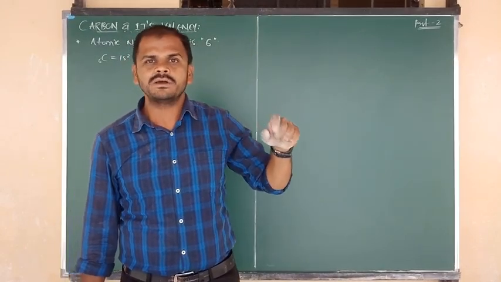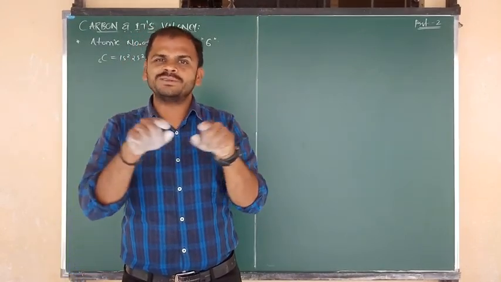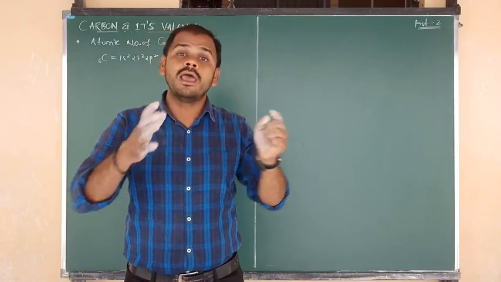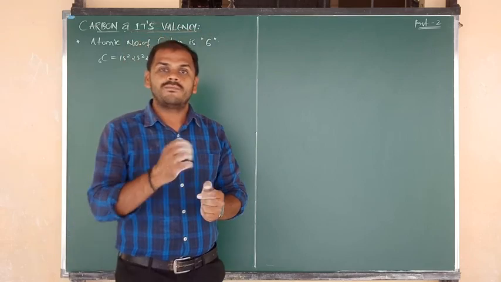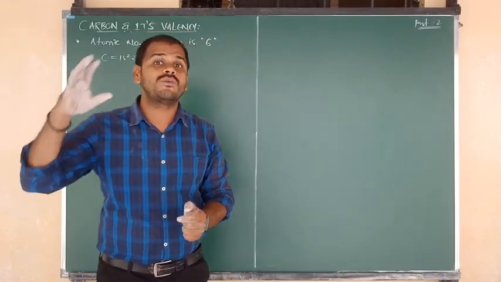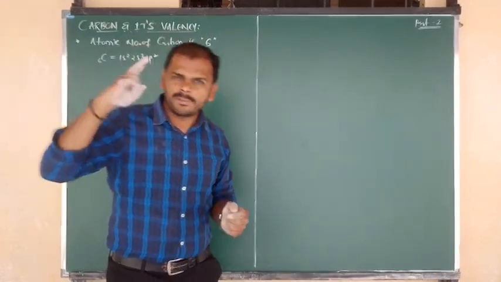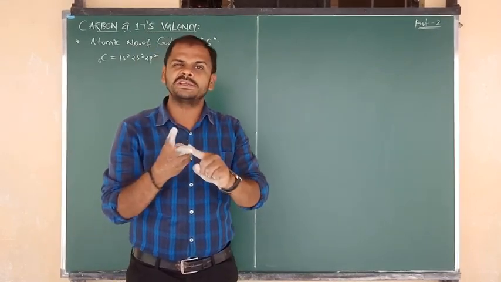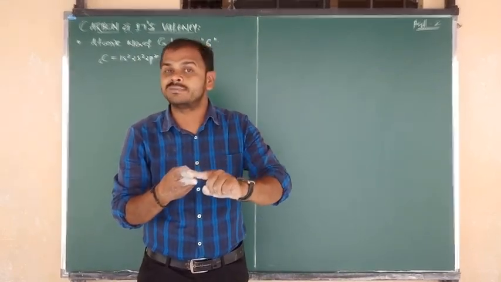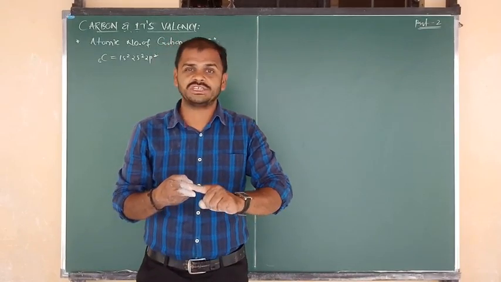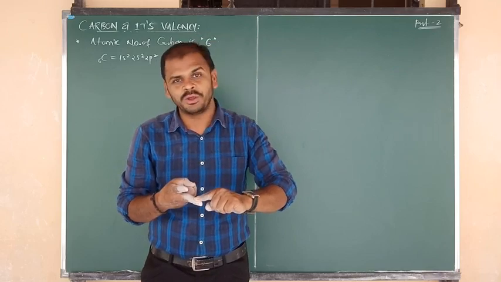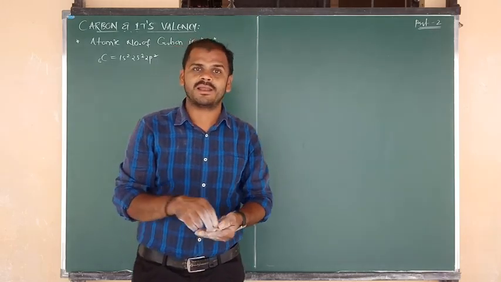In the previous part, we have seen some introduction points of carbon: why carbon is so important, and why carbon forms a large number of compounds. For that I have told you around 4 to 5 reasons. But the two main important reasons are tetravalency and catenation capacity. Catenation capacity we will see later. Now I want to tell you the tetravalency concept.